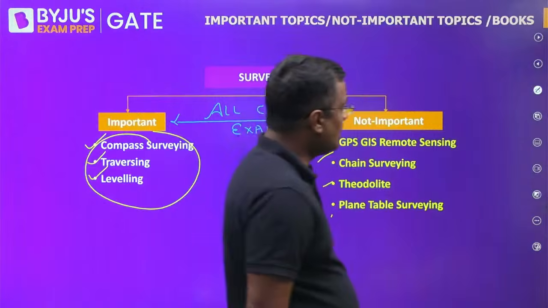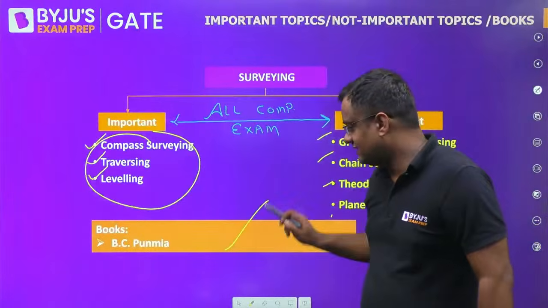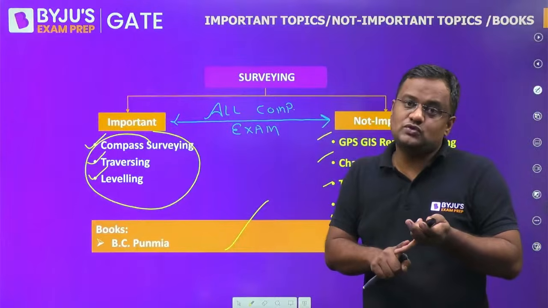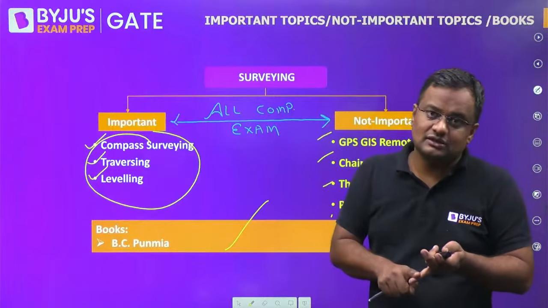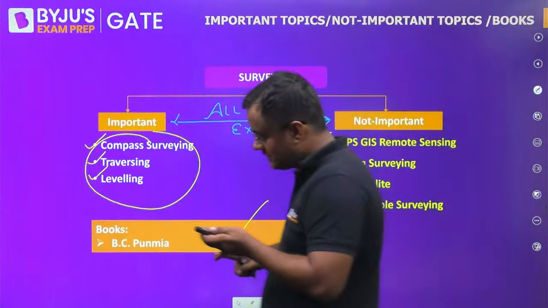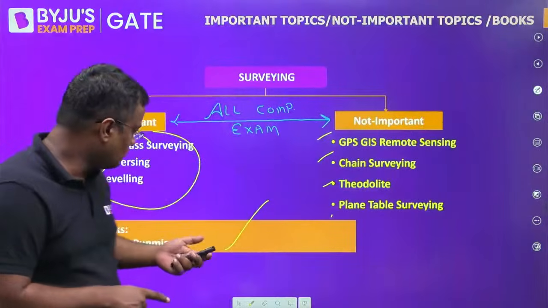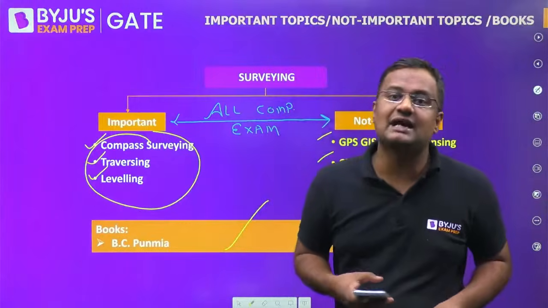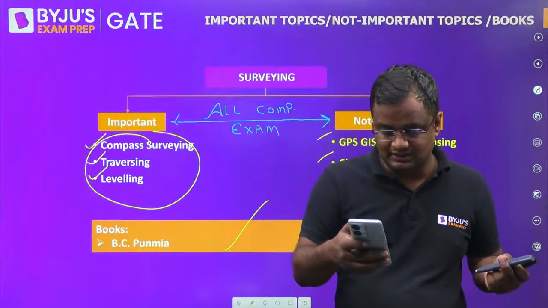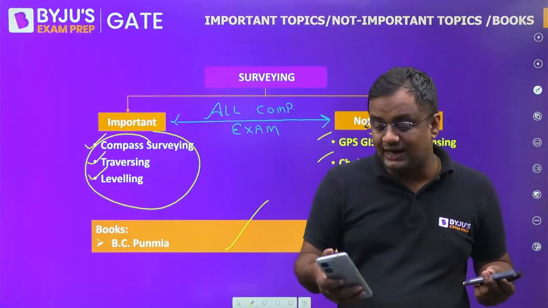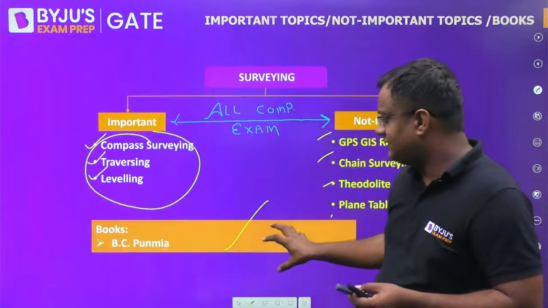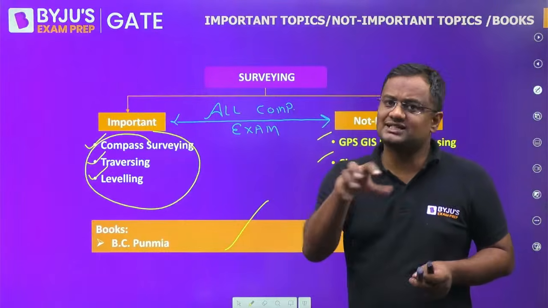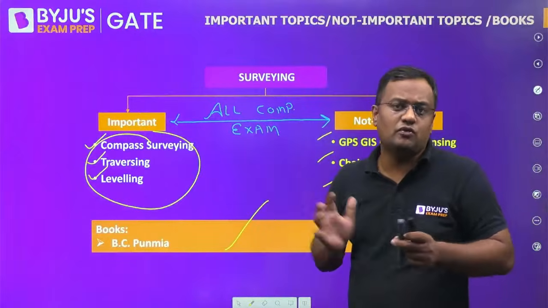Now, the best book for surveying is BC Punamiya. Now, one more question arises here. You are telling us the topics which are in GATE and ESE both, which are important, which are not important. But what to do with the book? See, if any of you have joined some coaching, some class, either online or offline, it's totally your choice. In that case, no need to refer to the book. Only your teacher, class notes and your class are sufficient because the teacher is teaching you after studying from 3-4 books.